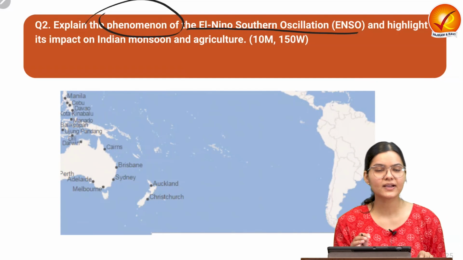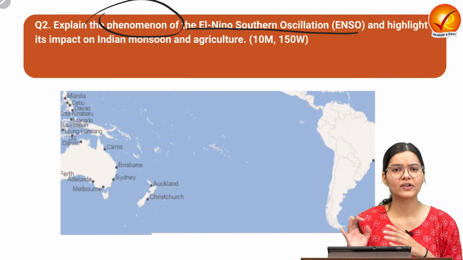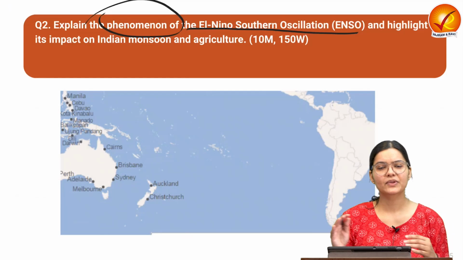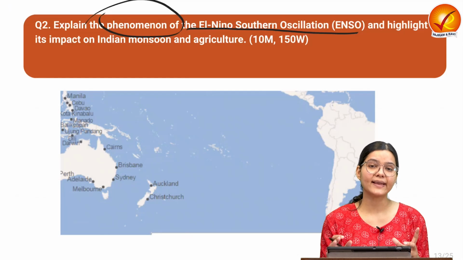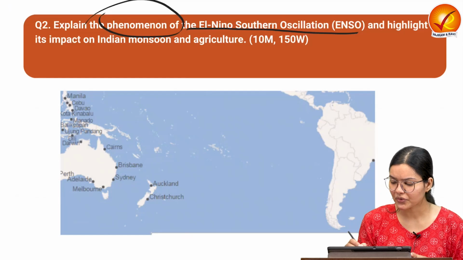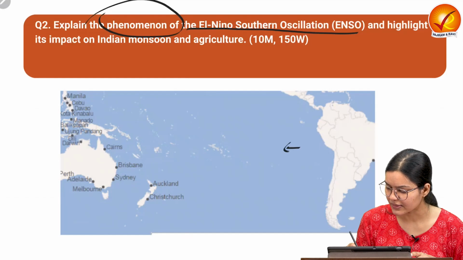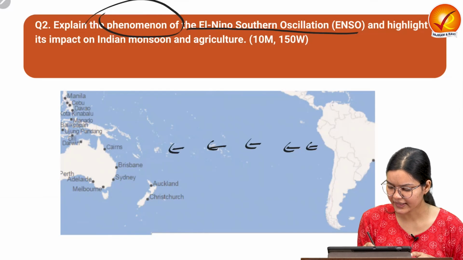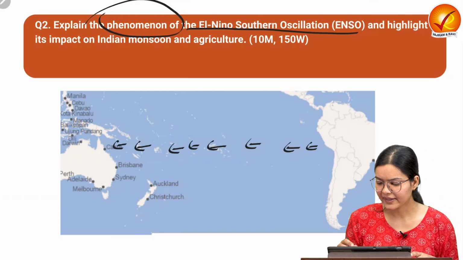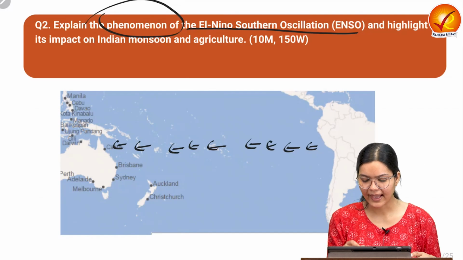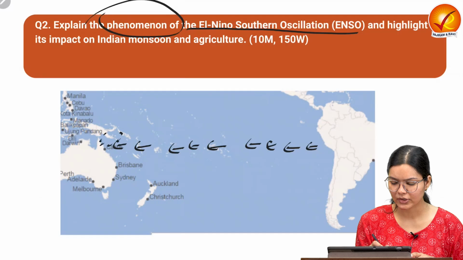If we consider the flow of the trade wind, we know that in the equator region it flows from east to west, and because of that the equatorial water and surroundings will be flowing in this direction. So the water is going westward, and because of the influence of the trade wind, the warm water is getting accumulated here.